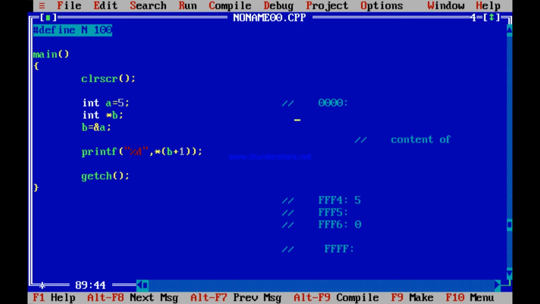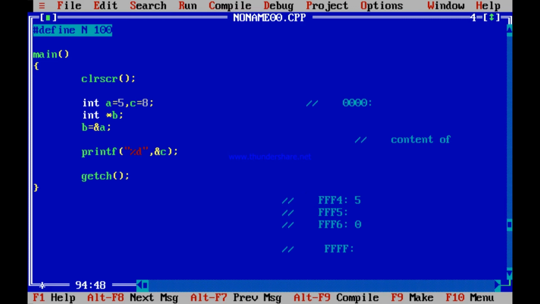Achha, let me do some interesting thing now. Say I have written int a equal to 5. I initialize another integer, small c. Make it 8. Int c equal to 8. Now, instead of printing ampersand a, let me print ampersand c. See, ampersand a printed FFF4. So a was stored in FFF4.